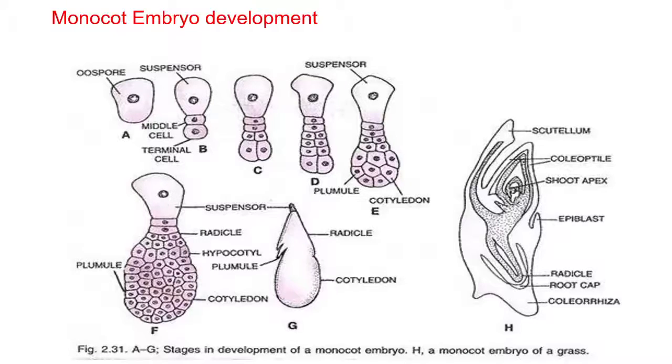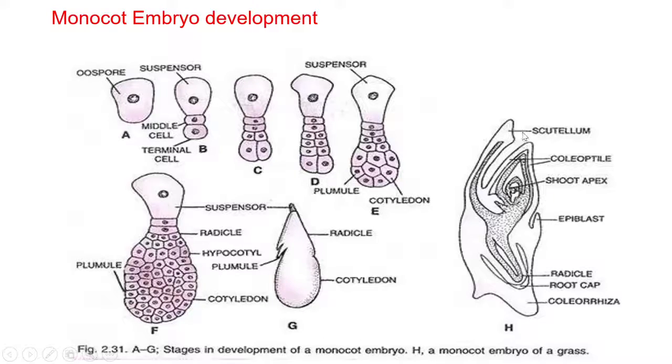Two vertical divisions in cap cell and middle cell lead to the formation of two superposed tiers. In the meantime, the cell of the apical cell divides transversely to give rise to other cells. The upper cell is modified into suspensor. This is the radicle. This one is the plumule. These are the cells of hypocotyl. And finally, you will get this type of arrangement of the cotyledon, and the radicle is there.